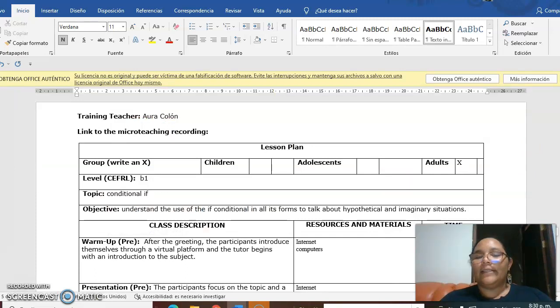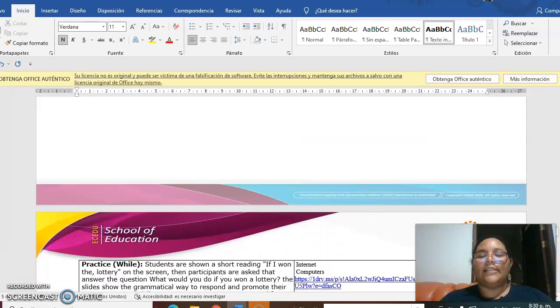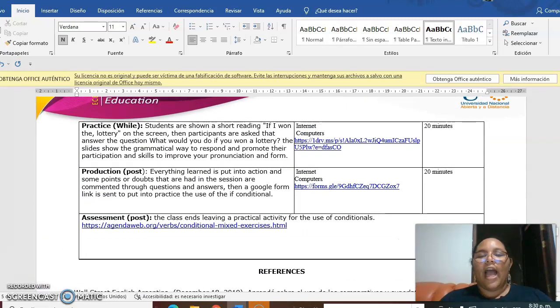For the next item, I send a link. This link is a game to practice this activity. If you choose the correct answer, they add points for you.